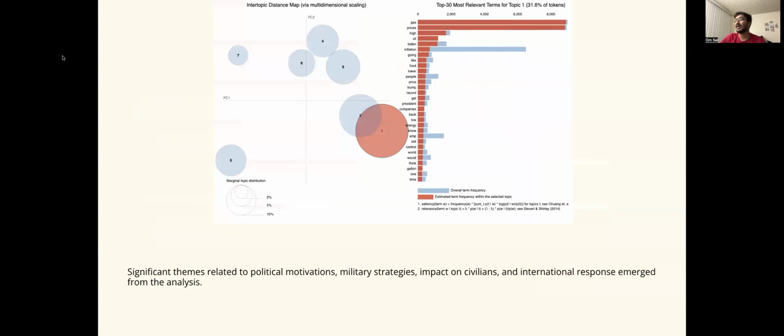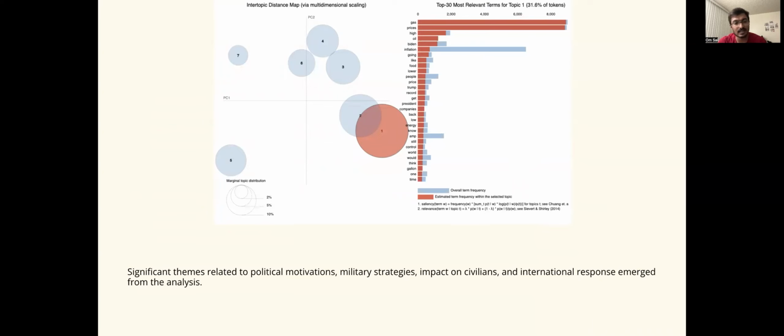Moving forward, we have LDA analysis, that is topic modeling. Based on the LDA topic modeling conducted on the conflict and its consequences, several themes emerged as significant factors in understanding the conflict. The analysis revealed that topics related to political motivations behind the conflict, the military strategies employed, the impact on civilians, and the international response were prevalent in the corpus of texts.